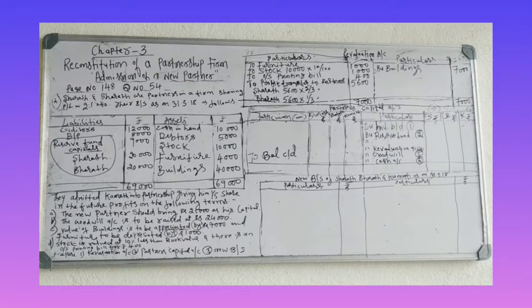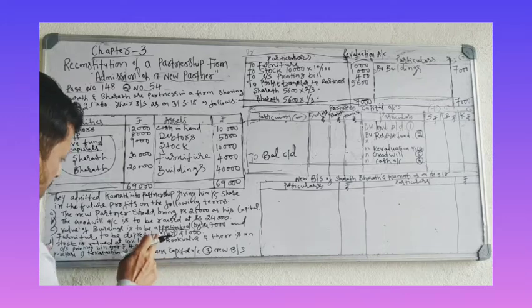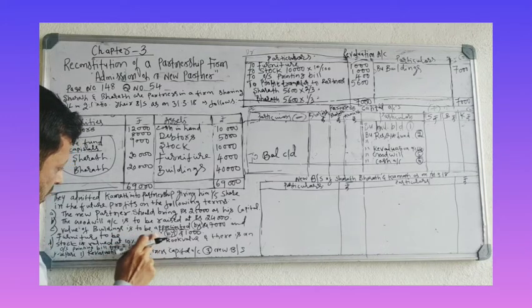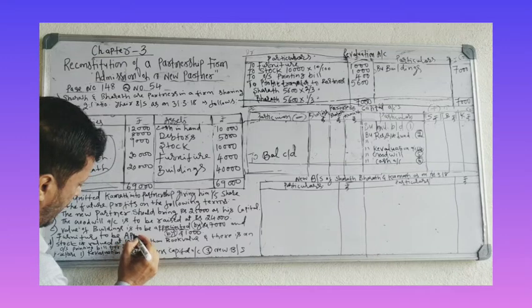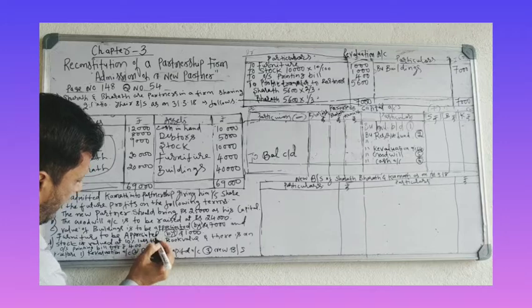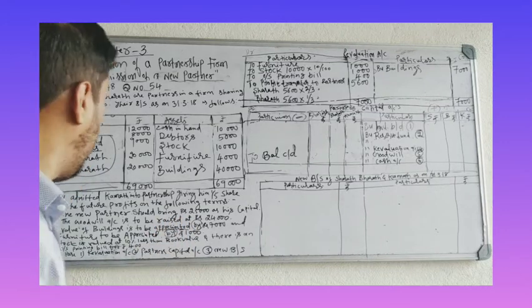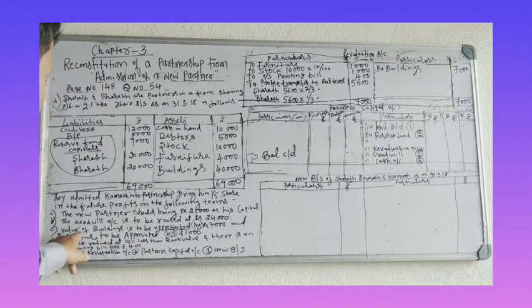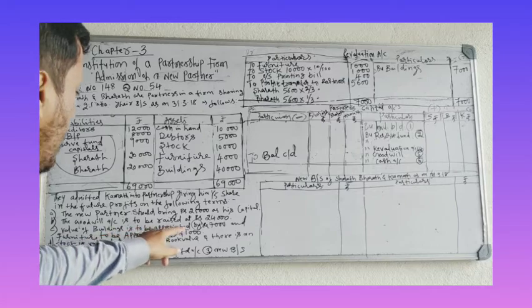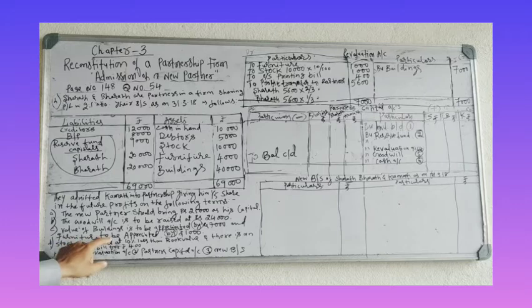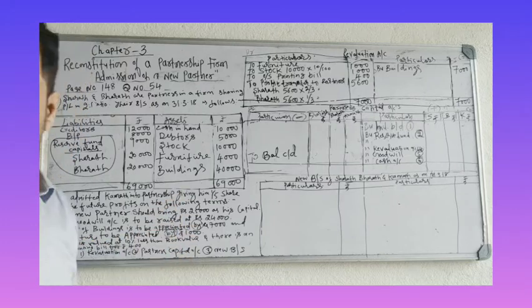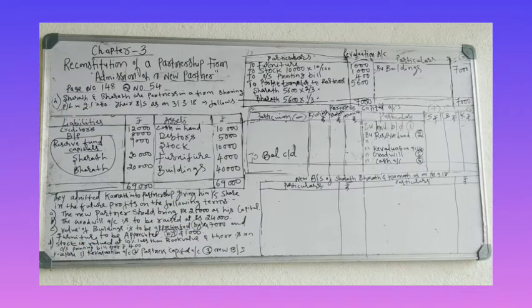One minute, see here. Furniture also appreciated. One change will be made here. Come to the adjustment. Value of building is to be appreciated by 7,000 income and furniture to be appreciated by 1,000. It is appreciation given in the question.